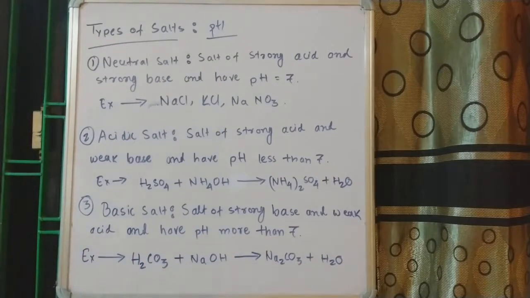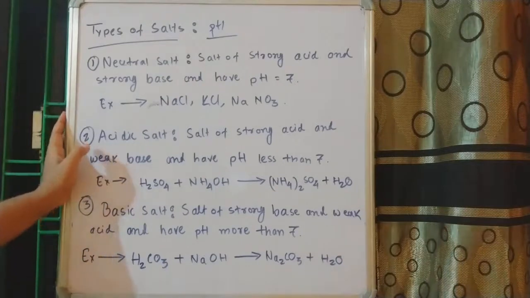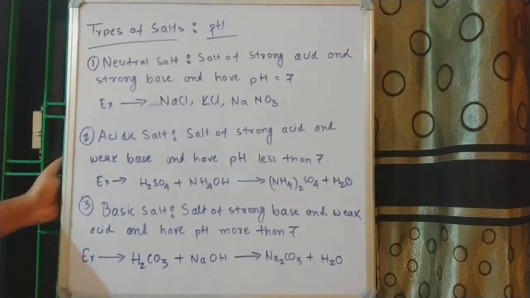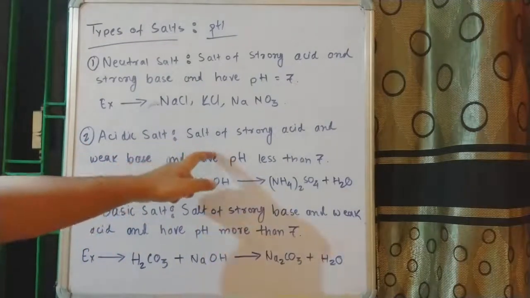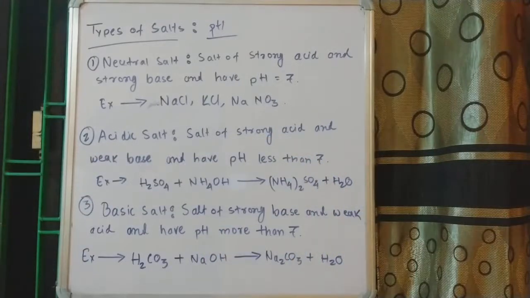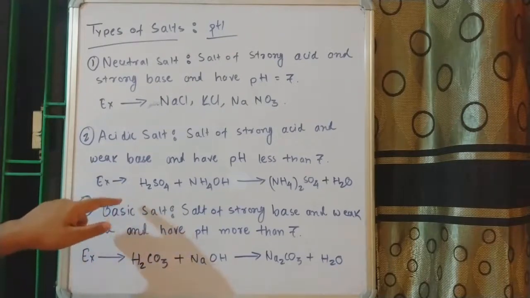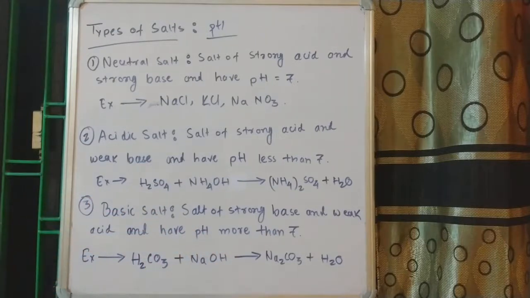Next we have the acidic salts, and acidic salts are the salts of strong acid and weak base, and they have pH less than 7, because we know that for acidic substances the pH ranges from 1 up to 4 or 5. Here I have written one equation for you in order to understand.